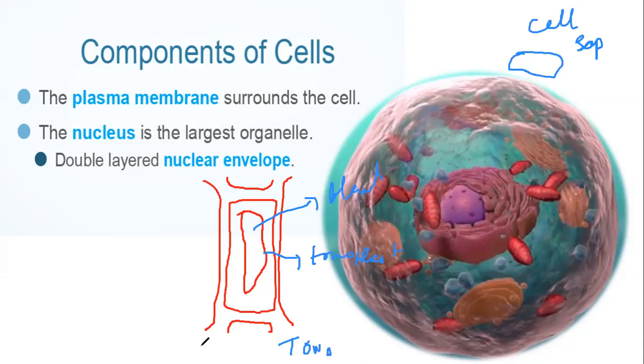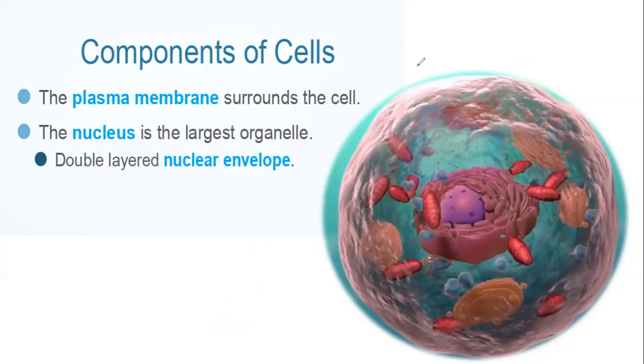Fine. So we have discussed cell wall, cell membrane, and vacuole. Let it be till there. Continue with our portion. Plasma membrane surrounds the cell.